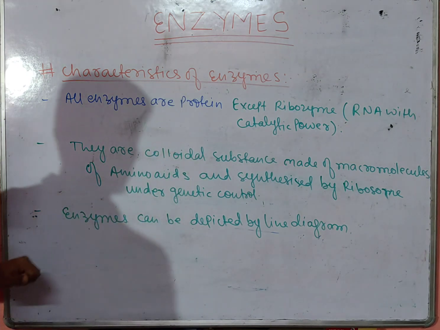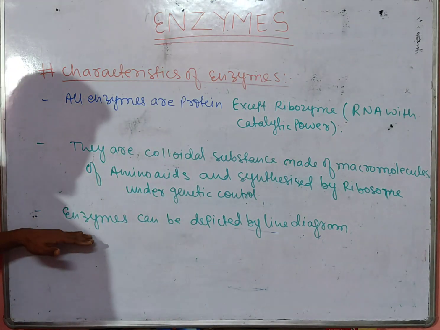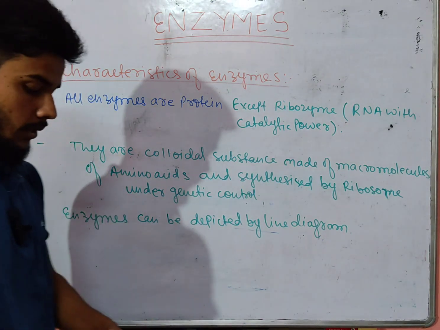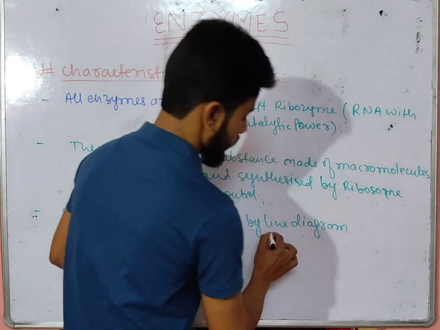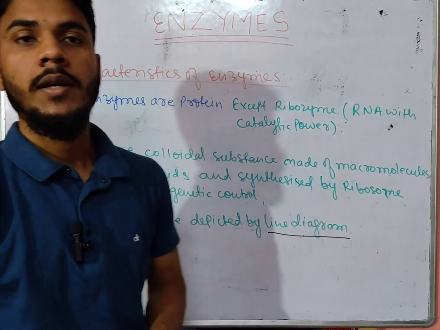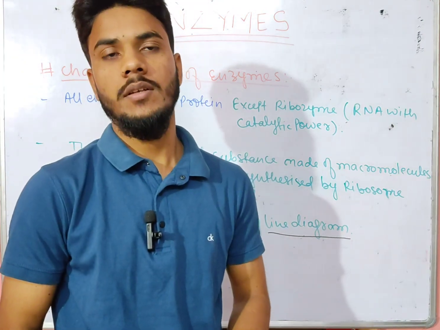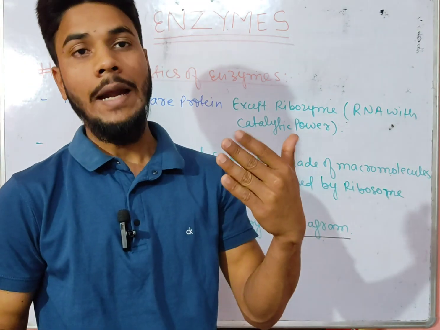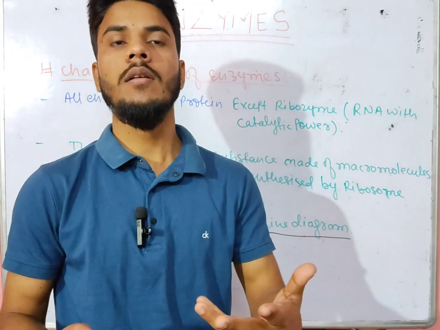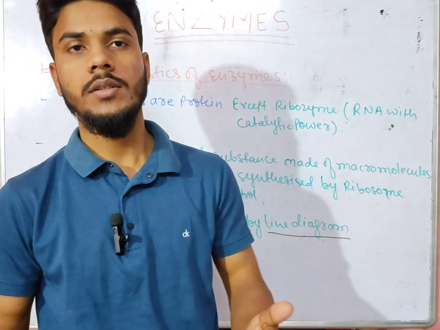Okay. Next point. NCERT says enzymes can be depicted by line diagram, and this line diagram means we can depict its activity, its catalytic power, in a graphical manner, in the graphs.